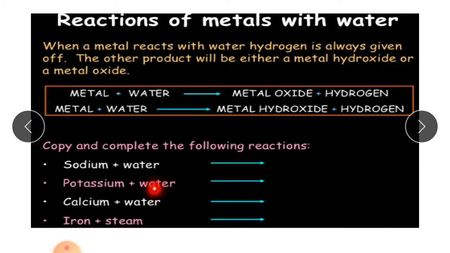Here I have given some equations, you have to complete them. For example, sodium is a metal, okay, and water, so you will get metal oxide. So what will you write here? You will get metal oxide or metal hydroxide. Now metal and water, it can be sodium, it can be potassium, and write down water, and what will you get? You can get metal oxide or metal hydroxide. Okay.